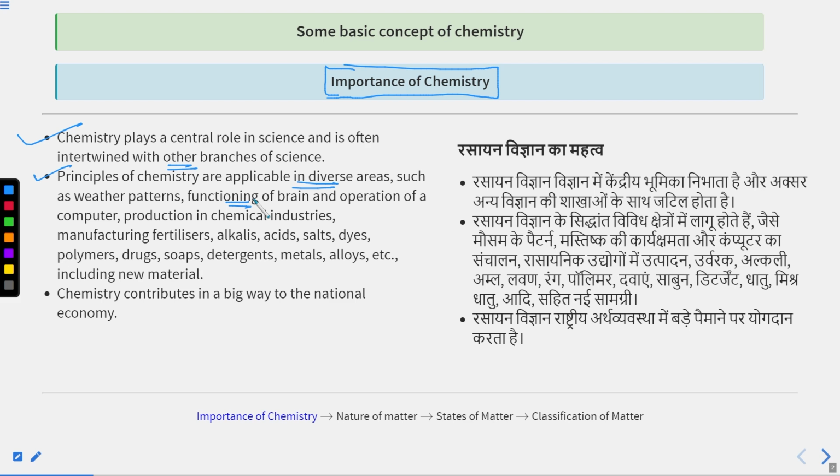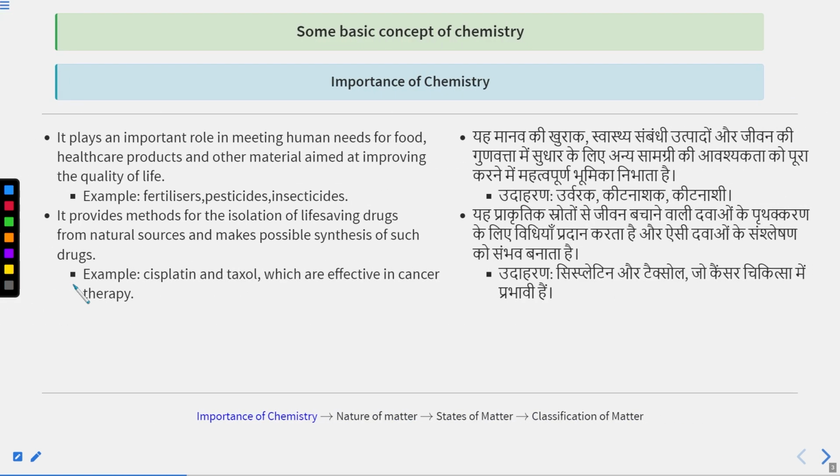So many types of material substances, matter, are there in our daily life that we can see, and where chemistry works and is used, and that shows the importance of chemistry. I hope you are getting that chemistry contributes in a big way to the national economy as well. Okay, so this is a small look at the importance of chemistry.